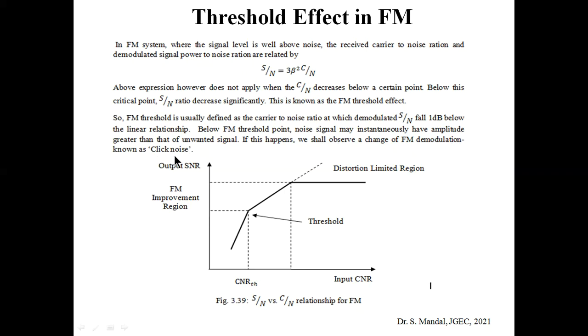So this is basically the threshold effect in FM. FM should be operated above a threshold region with respect to input CNR, and this threshold can be defined as the carrier-to-noise ratio at which the demodulated SNR falls 1 dB below the linear relationship. That is known as the threshold point.